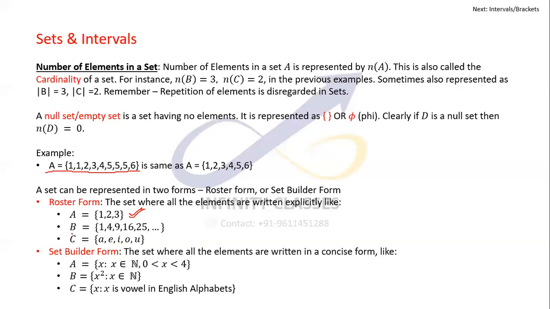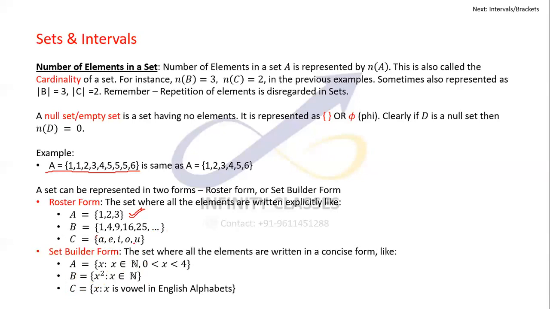Something similar, a concise way of writing this set, would be set B is defined as X square such that X belongs to the natural numbers. Now X belongs to the natural numbers means X is 1, 2, 3, 4, 5, 6 and so on. Obviously X square will take the values 1, 4, 9, 16, 25 and so on, which is exactly similar to B. But writing so many elements in B would not be possible. That's why we write it in the concise form. I hope this is clear.